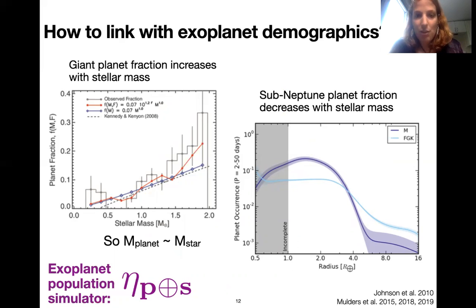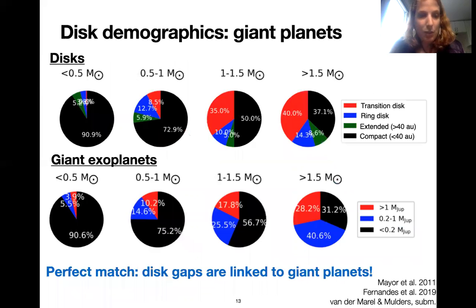So the combination of all these occurrence rates can be merged into an exoplanet population simulator, for example, EPOS, which was developed by Gijs Mulders. So I asked Gijs Mulders to compute different planet populations for the stellar mass bins in my disk sample. And this is the result. In the top row, we see the stellar mass dependence of the morphologies of the disks, just as I was showing before. At the bottom, we see similar pie charts, same stellar mass bins, but now for the occurrence of giant exoplanets in different planet mass ranges.